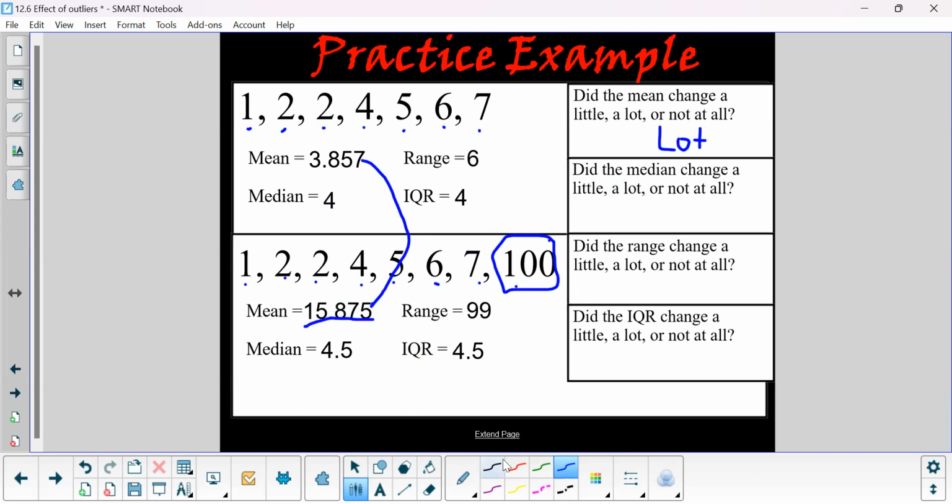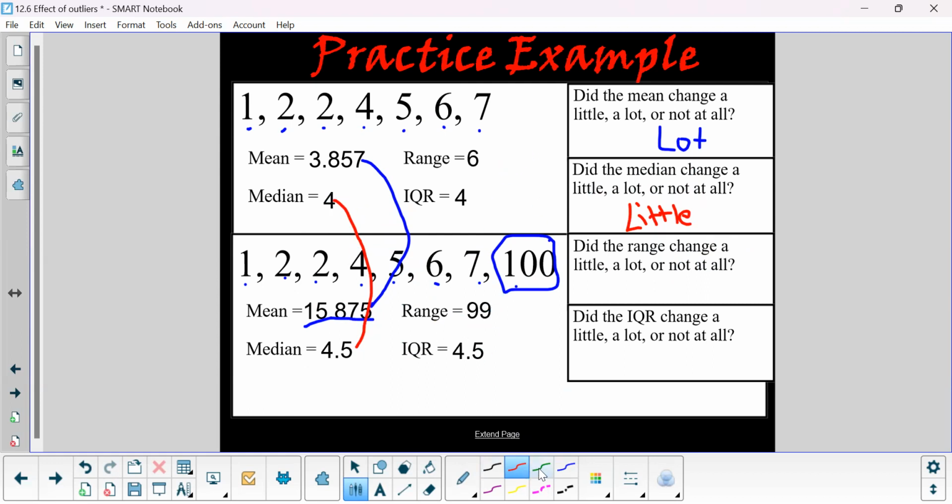Okay, let's look at the median. The median went from 4 to 4.5. Did the median change a little, a lot, or not at all? It changed just a little. Sorry, I'm writing with my mouse. It's a little awkward. So the median changed just a little. It only went from 4 to 4.5.